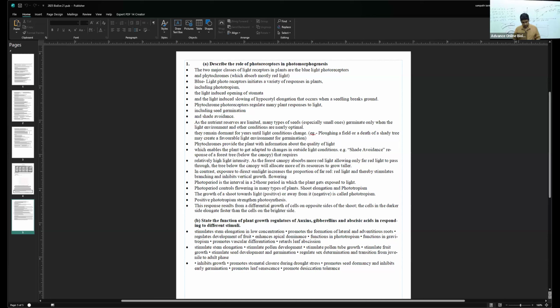Then the second part of the question, people: state the function of plant growth regulators, auxin, gibberellin, and abscisic acid in responding to different stimuli. Auxin function, gibberellin function, and abscisic acid in response to different stimuli. So you must write regarding these 3 hormones. There is a description given, so you better write that part.